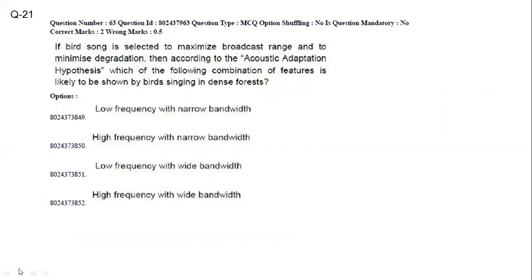Now, if a bird's song is selected to maximize broadcast range and to minimize degradation, according to the acoustic adaptation hypothesis, which of the following combination of features is likely to be shown by a bird singing in a dense forest? These are the high frequency and narrow bandwidth. This high frequency and narrow bandwidth will be the answer.